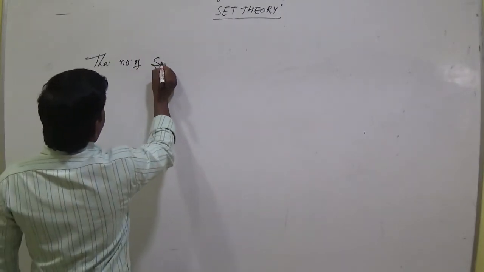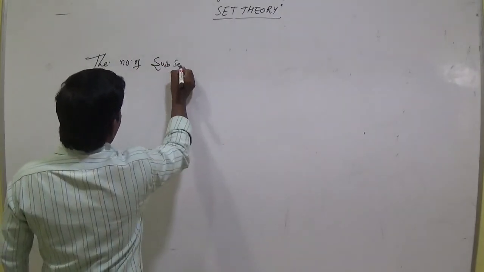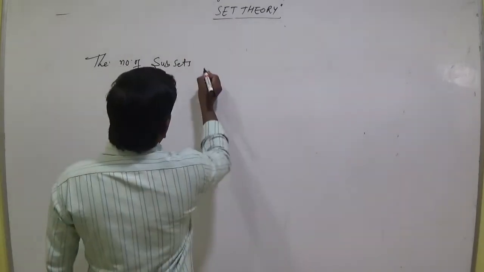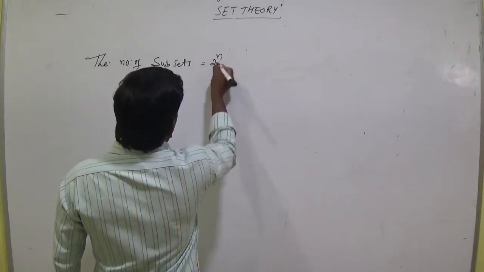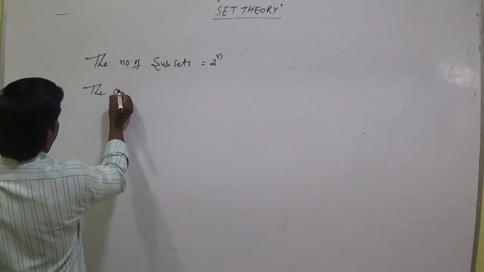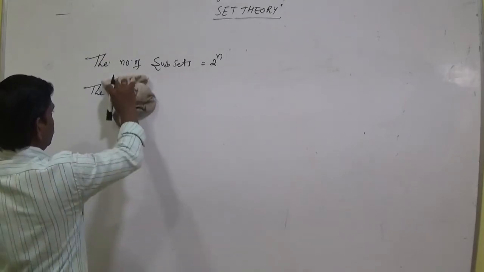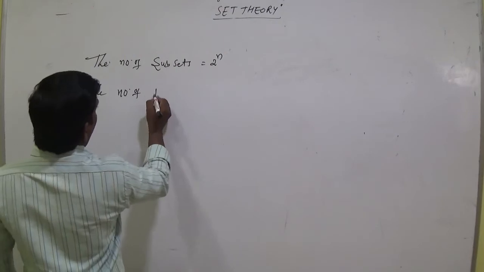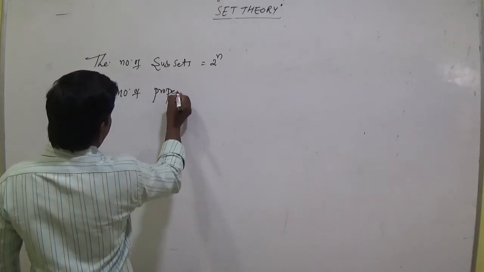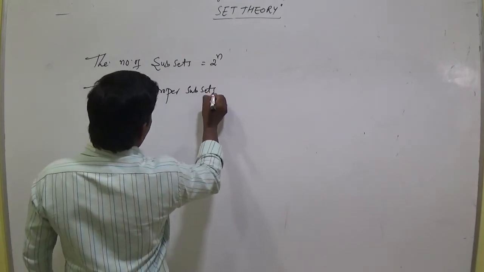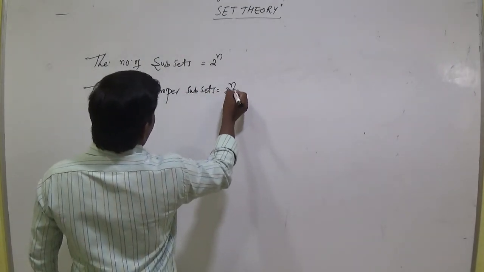The number of subsets equal to 2 power n. The number of proper subsets equal to 2 power n minus 1.